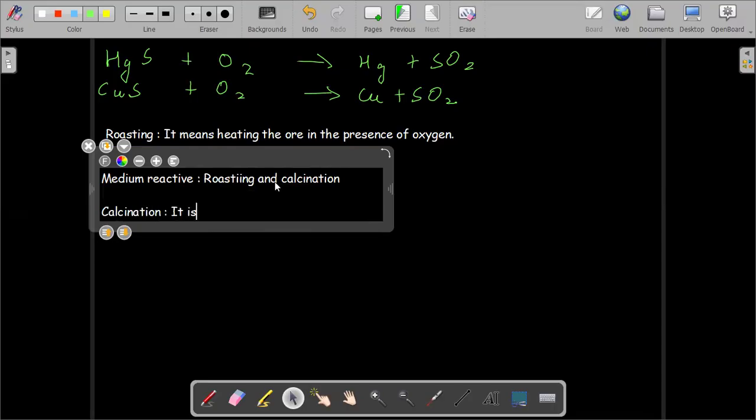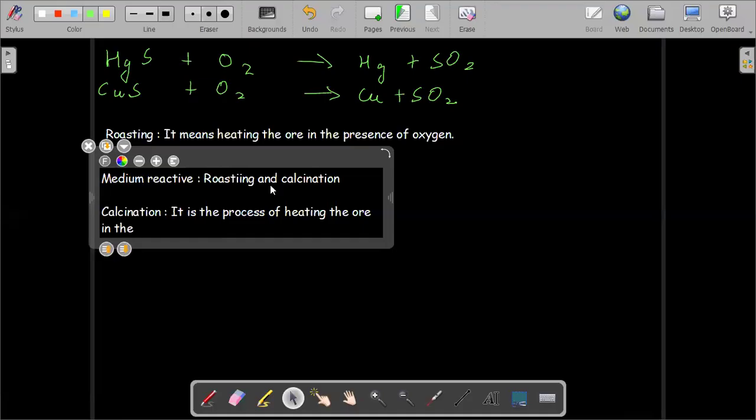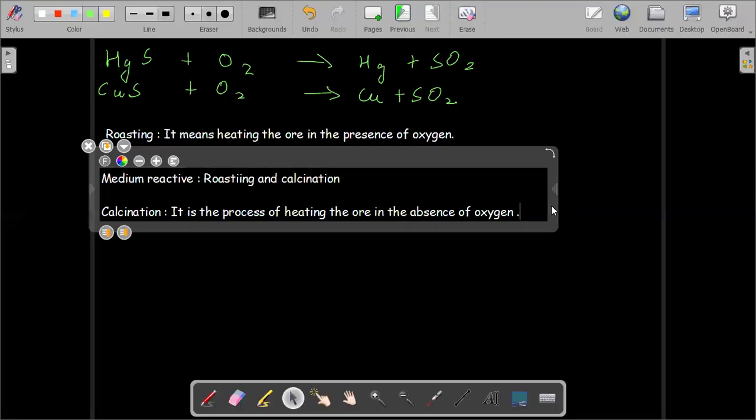Calcination is the process of heating the ore in the absence of oxygen. If you heat the ore in the absence of oxygen, we call that calcination. It is done mainly for carbonate ores.